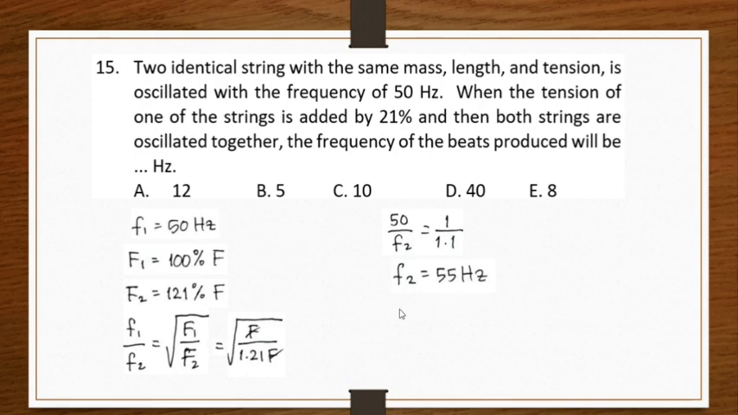Now, there will be a difference of frequency here, which we call the beat frequency. It is 55 minus 50, or it will be equal to 5 Hz. That's the frequency of the beats produced. The answer is B.